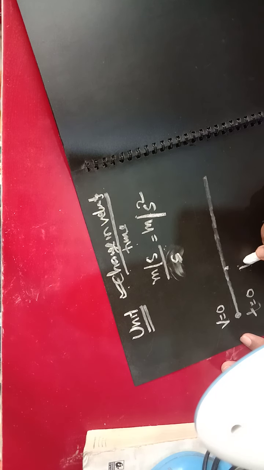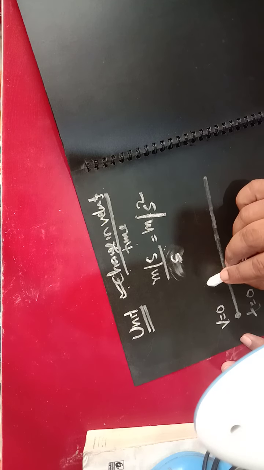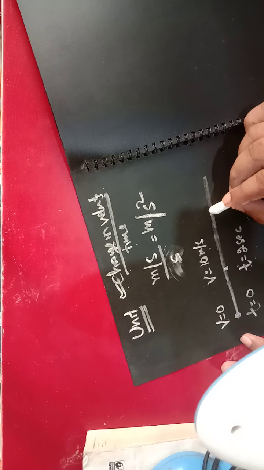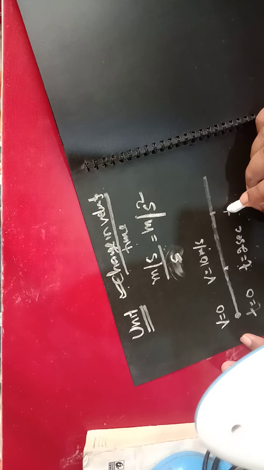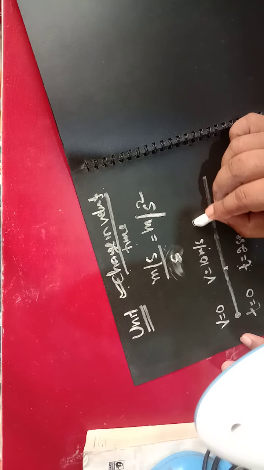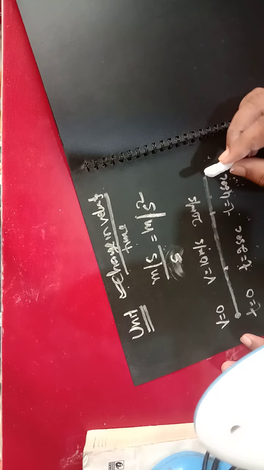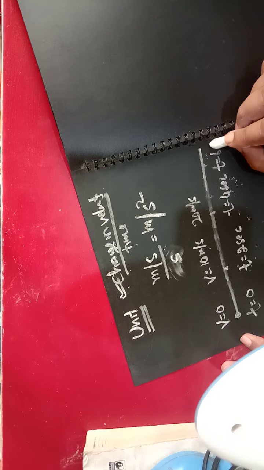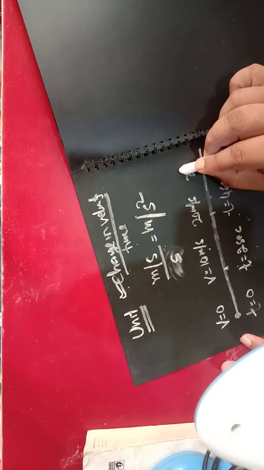When t equals 2 seconds, you find the speed is 10 meter per second. When t equals 4 seconds, you find 20 meter per second. And when t equals 6 seconds, you find 30 meter per second.